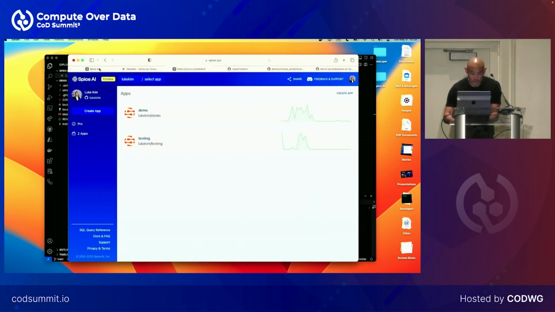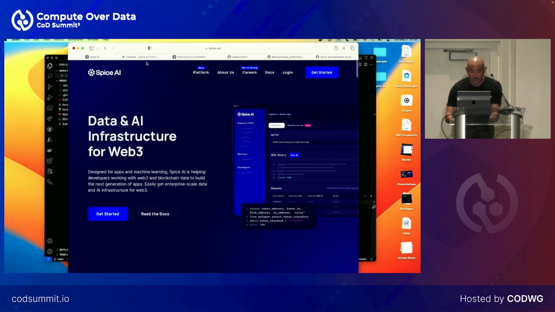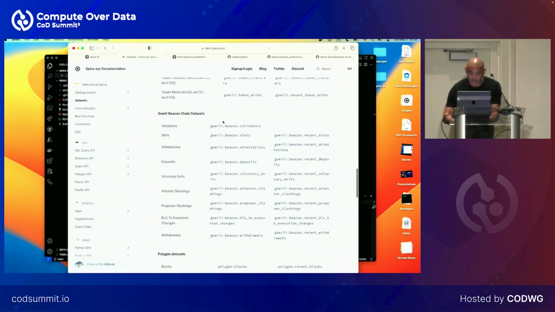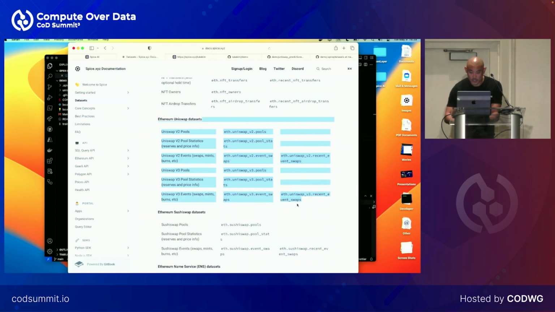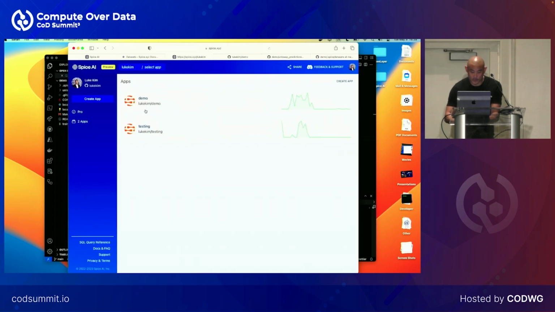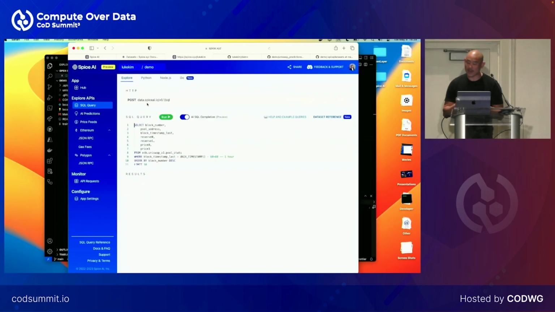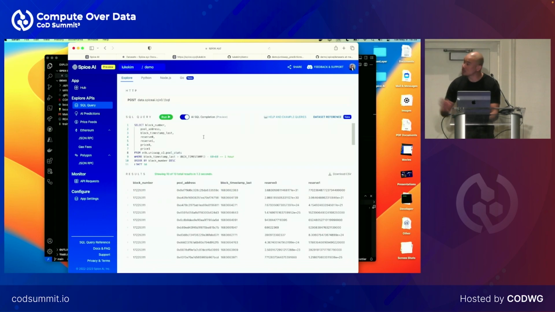this is a platform, and like I mentioned, we have a whole bunch of different data sets here that we have indexed. One of these here is a bunch of Uniswap data. If I log in to Spice, I've got this demo app here. And like I said, one of the goals is to build a platform where you can both query data and then apply large-scale training to produce models. Here you can see we've got a basic SQL query, and I'm just pulling data from a Uniswap pool and click run. It should run pretty fast, and we have a whole bunch of blockchain data readily available.